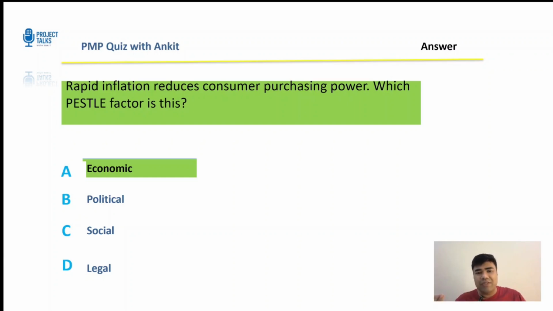So what is the tip from this one? If you see words like inflation, interest rates, purchasing power, lean towards economic. Let's get to the next question now.